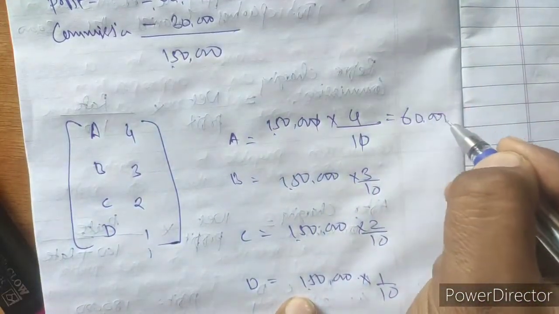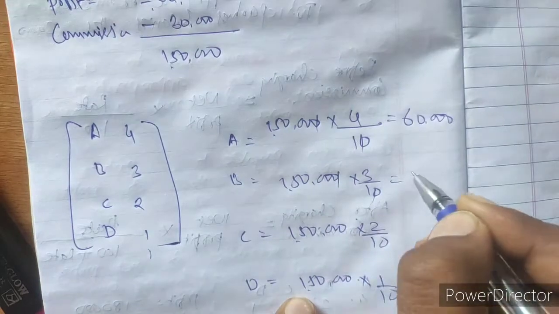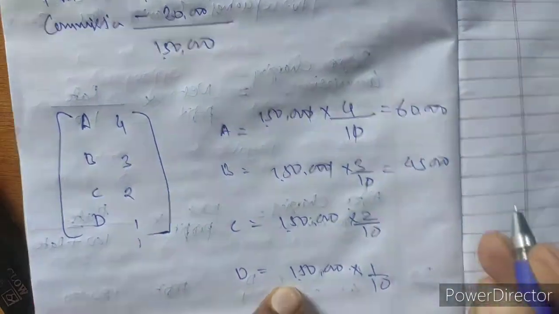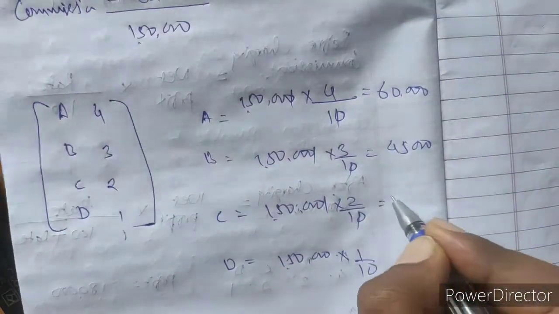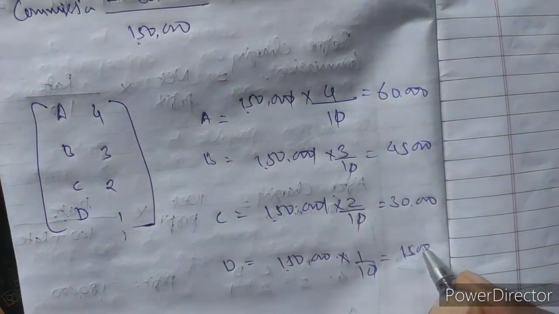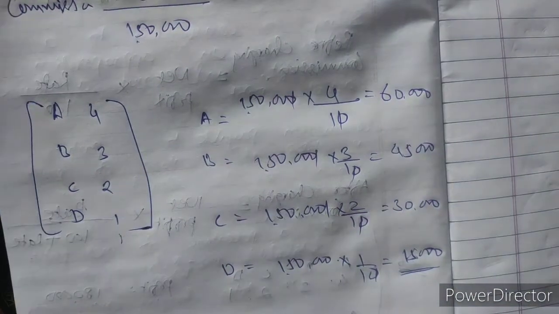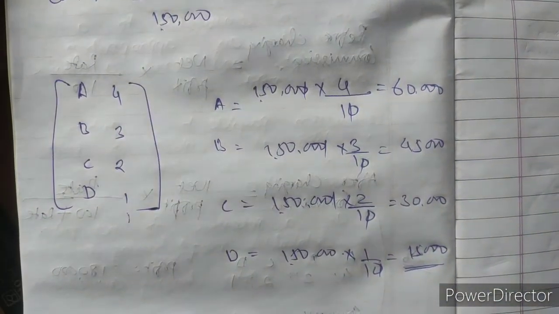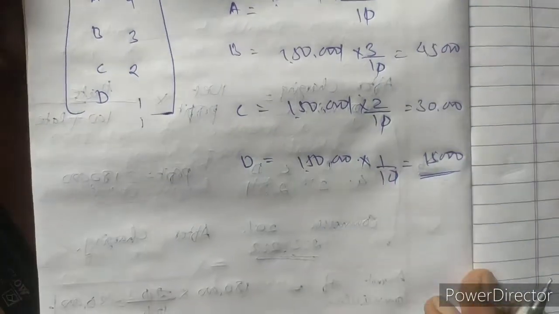So A will get 60,000, B will get 45,000, C will get 30,000 and D will get 15,000. So this is the profit that they will be getting. I hope this concept is clear to you. Let us pass the journal entries.